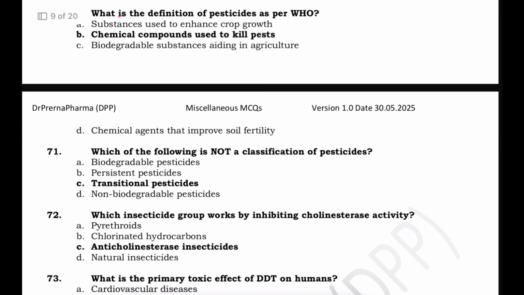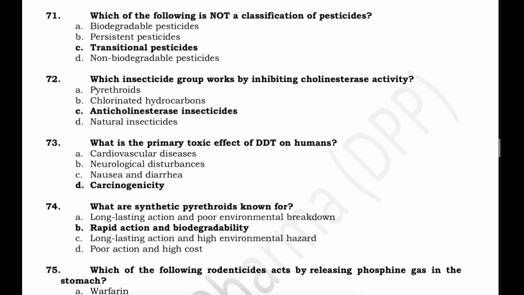The definition of pesticides as per WHO: pesticides are chemical compounds used to kill pests. Not a classification of pesticides: biodegradable pesticide, persistent, transitional, and non-biodegradable. Transitional pesticides, there is no such classification.